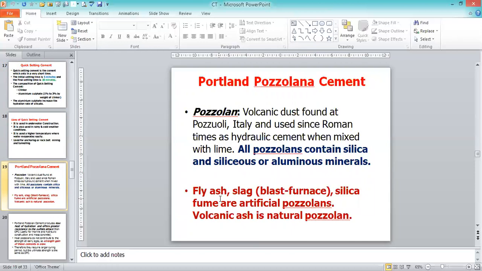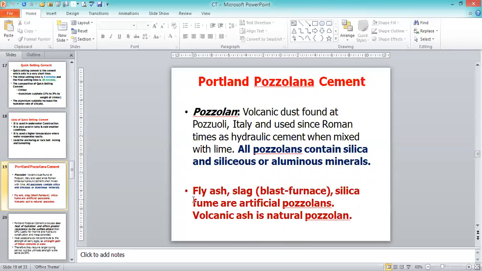So what are the pozzolanic materials? They are fly ash, slag, blast furnace slag, silica fume, and artificial pozzolanas. Volcanic ash is a natural pozzolana. These are all the pozzolanas that we add to ordinary Portland cement, and we produce the cement called Portland Pozzolana cement.